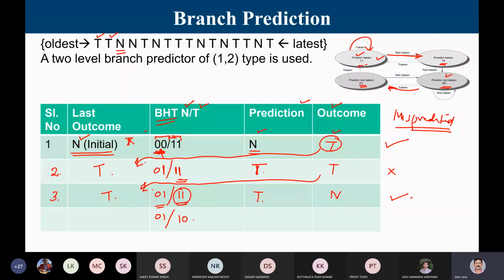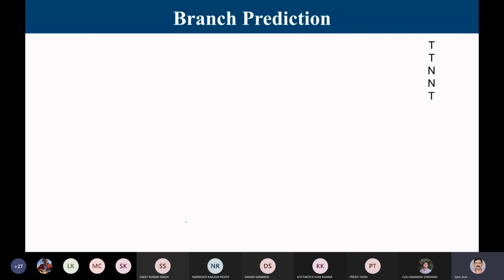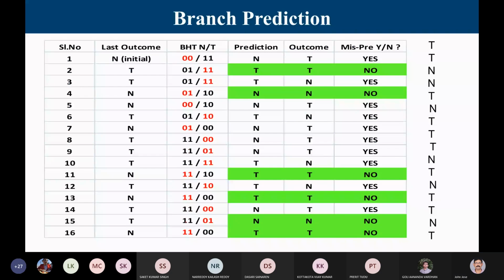If you continue like that, you will get something similar to this. These are the actual outcomes of the branch. And you can see wherever I put the red mark, that is the entry. Since the last outcome was N, I refer to this. It is N, and this is the same as what is being given. This row is the same as what is given in the question, whether the branch was taken or not. You can see in some places there is no misprediction, given by the green column, and in some places there is a misprediction. I request you to work it out because it takes time. So this is basically a 1-2 type predictor.